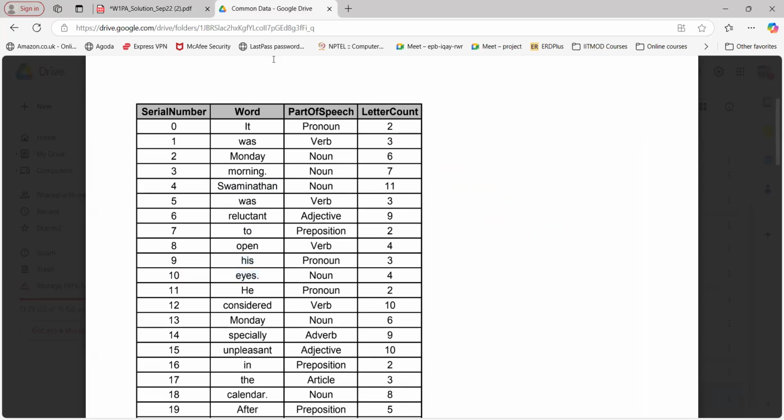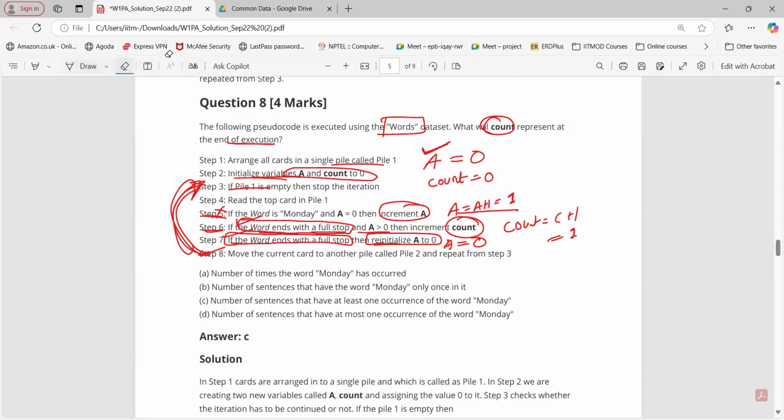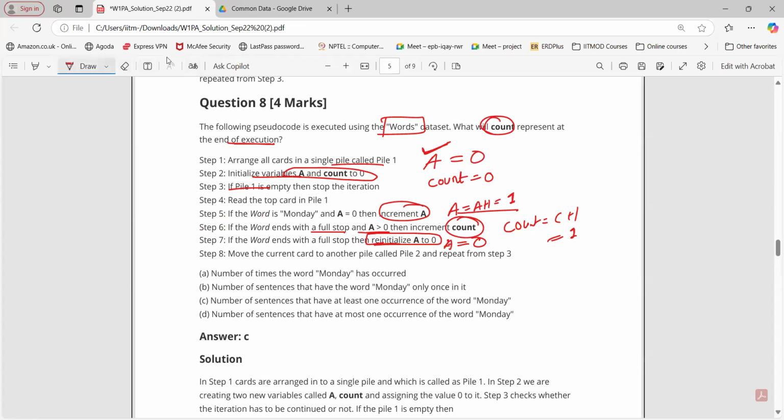But at this particular point, serial number 10, what will happen? See, when the word is eyes, this is not true. What about step number 6? Is this true? Yes, it ends with a full stop. What about A greater than 0? No, A is 0, from the previous iteration it was initialized to 0. So this is true, but this is not true. So this is false, and we are not going to increment. What about step number 7? We will reinitialize it to 0, again initializing to 0. So when will this particular count increment, tell me.